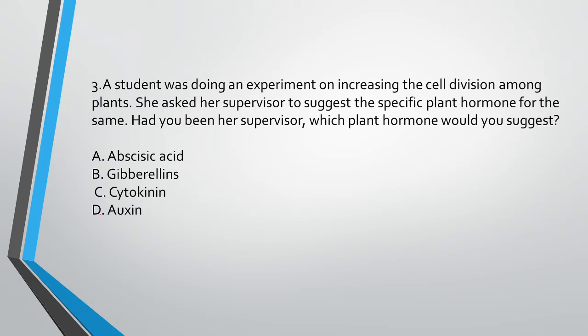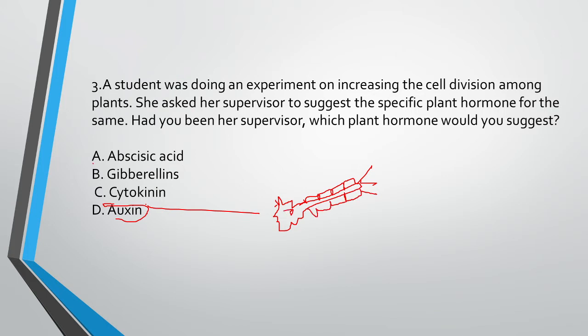So the answer is, well, remember, see, auxins are present in the human body. They are in the nervous system. Like this is a neuron. Auxins are here. They help in transmission of electrical signals from one neuron to another.